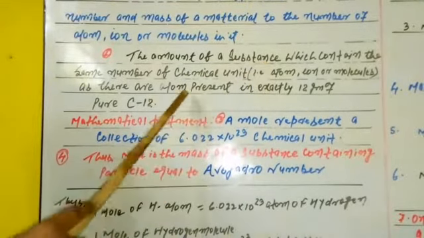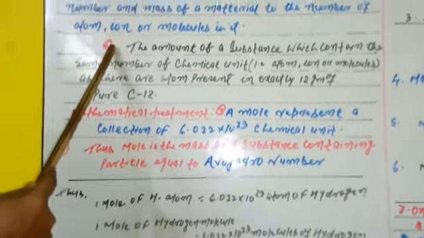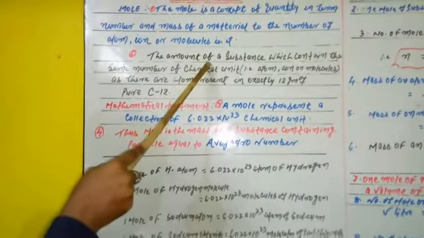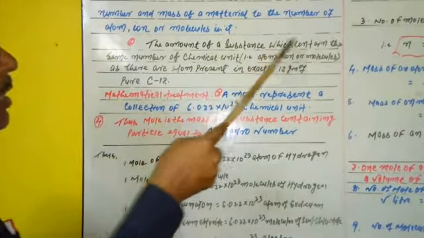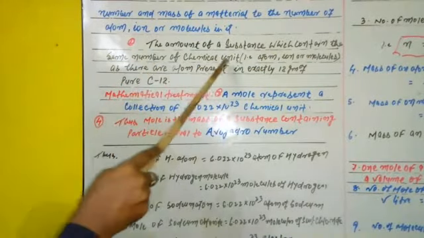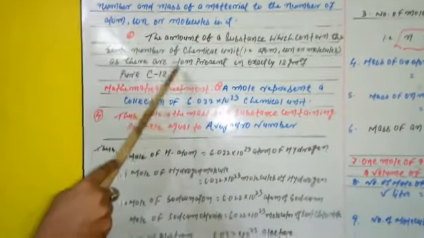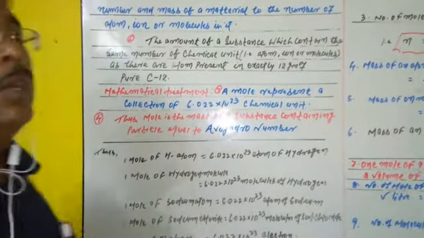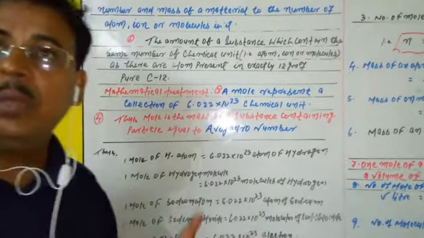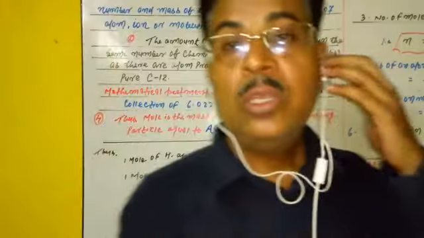This definition is also stated like this: the mole is the amount of a substance which contains the same number of chemical units such as atoms, ions or molecules as there are atoms present in exactly 12 gram of pure C12 isotope. So these are the definitions related with the mole.